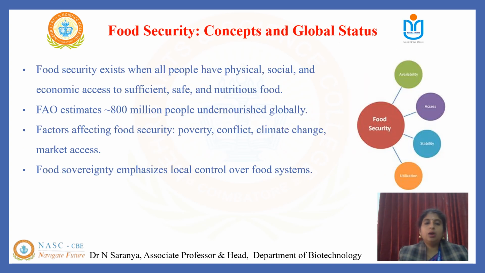You can see how food is secured and what the global status of food security is. Food security means all individuals have constant physical, social, and economic access to adequate, safe, and nutritious food to meet their dietary needs. However, 800 million people in the world are still undernourished, as per the statement from FAO. Factors such as poverty, conflict, and climate change limit food security. The concept of food sovereignty highlights the importance of local communities having control over the food system.